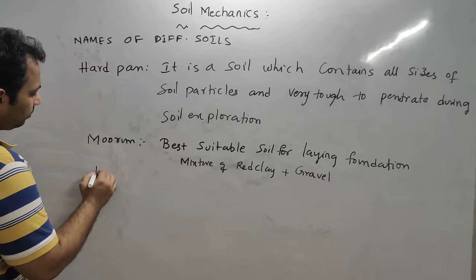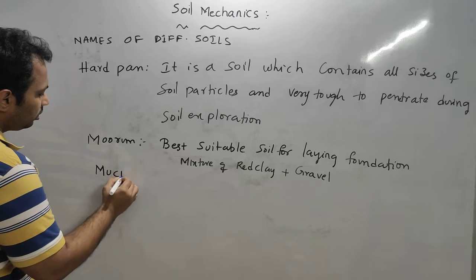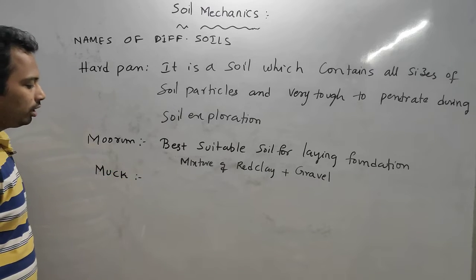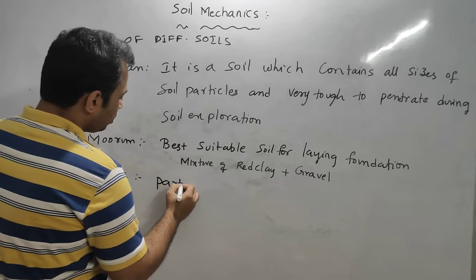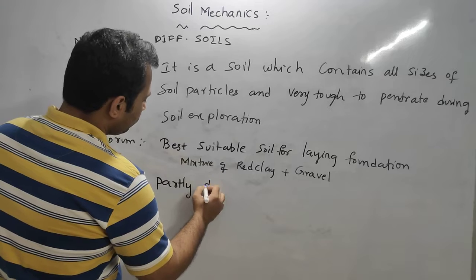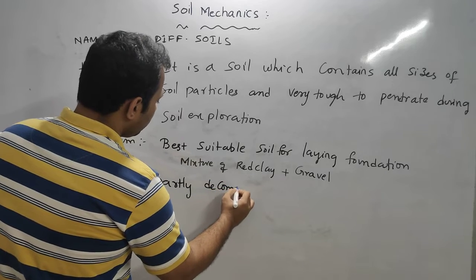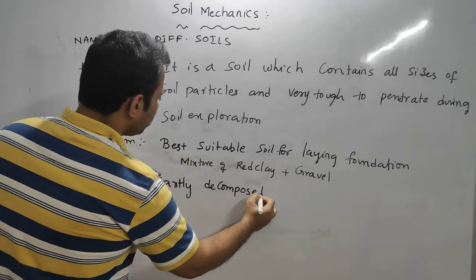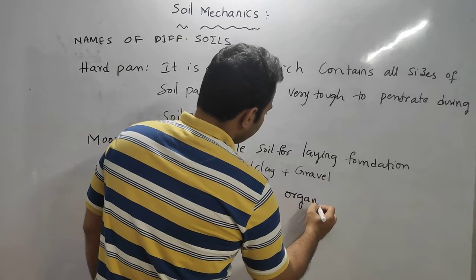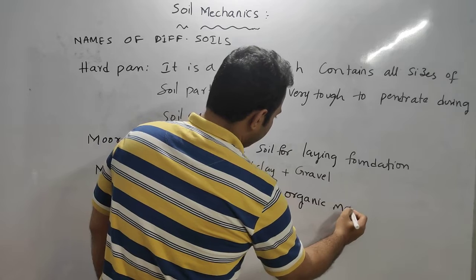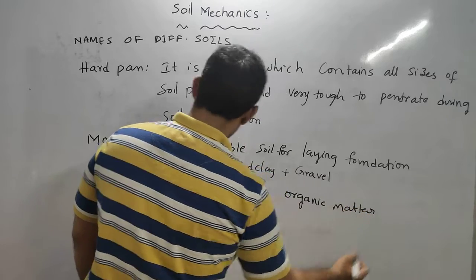Next is muck. It is partly decomposed organic matter, so it is an organic soil.